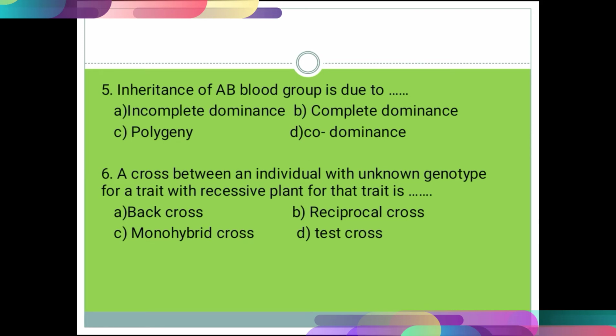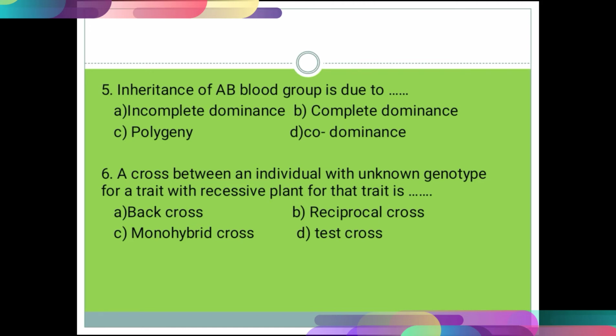That is, they will be expressed whenever the gene is present. The O gene is silent and only expressed when neither A nor B is present. So the correct option is option D, codominance. Next question.